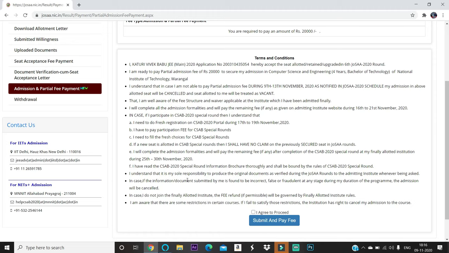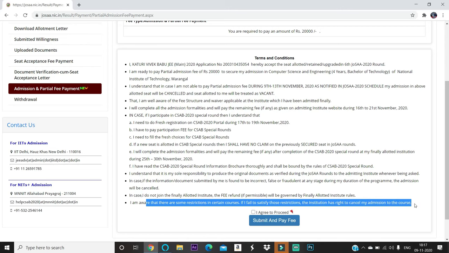In case the information or document submitted by me is found to be incorrect, false or fraudulent at any stage during the duration of my program, the admission will be cancelled. So please note this point. If there is a mistake and they find that mistake, your admission will be cancelled. In case I do not join the finally allotted seat, the fee refund, if permissible, will be done by the finally allotted institute. So if he is not going to join NIT Warangal now, whatever fee he has paid, the 15,000 earlier and the 20,000, will be handled according to the rules of NIT Warangal. I am aware that there are some restrictions in certain courses. If I fail to follow those restrictions, the institution has the right to cancel my admission.